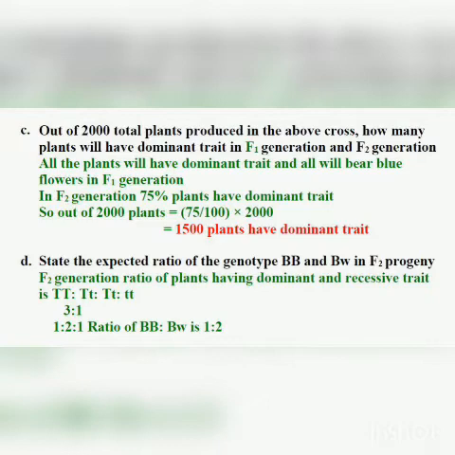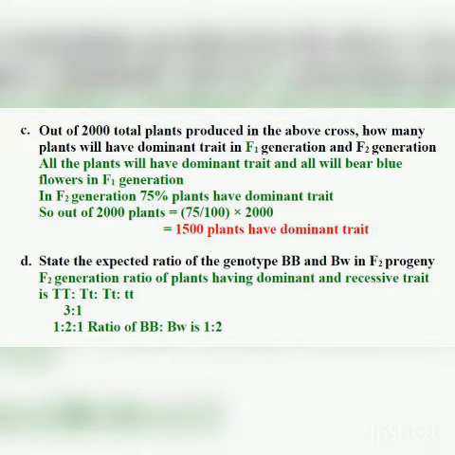One plant is pure dominant, both the genes are same. 2 plants are hybrids, means they have the dominant gene as well as the recessive gene, and 1 plant is pure recessive, means both the genes are recessive.